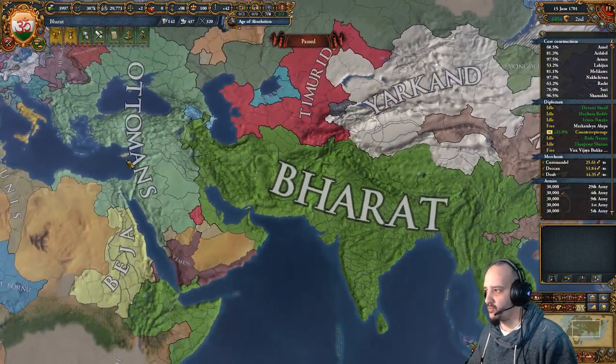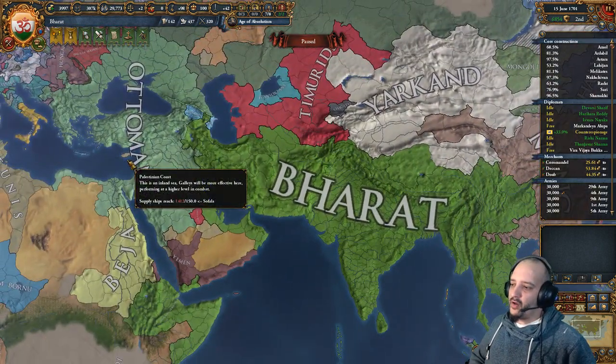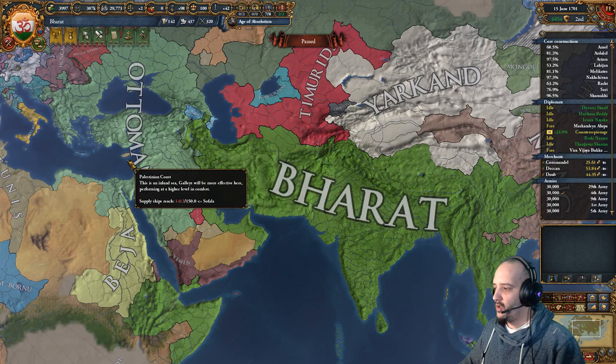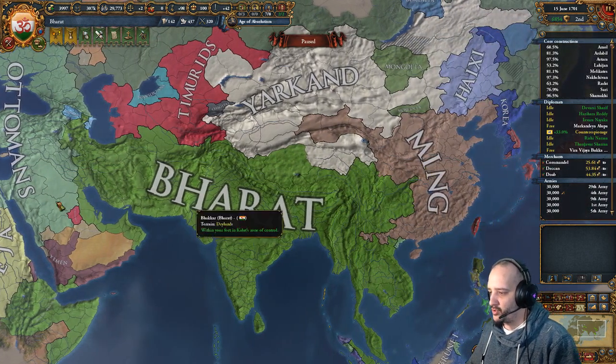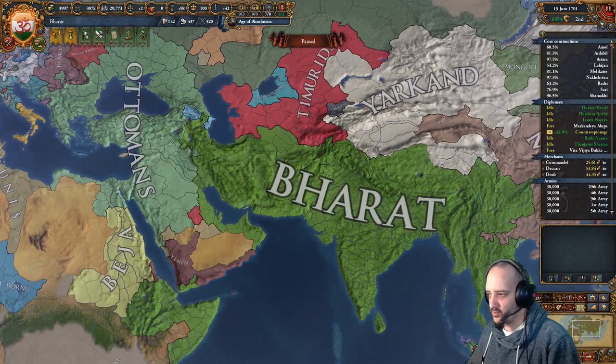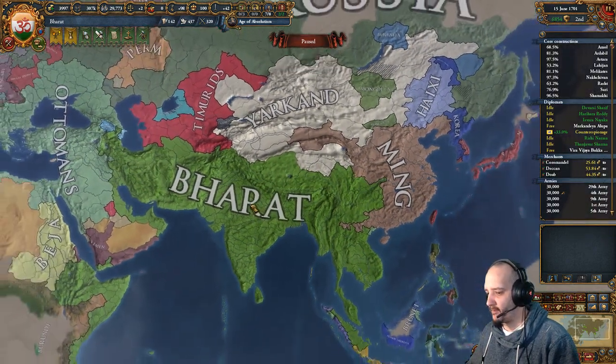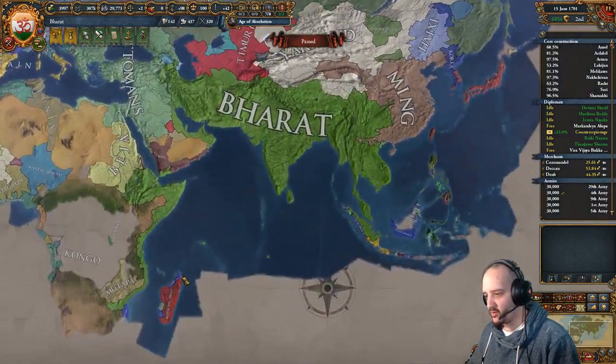As you can see, we're finishing the run in 1701. I've basically done everything I could do. Ming has been nurtured, and the Ottomans would beat them at least once. So, again, one of those runs where I know I've done what I could do.